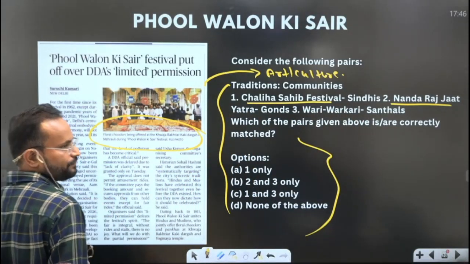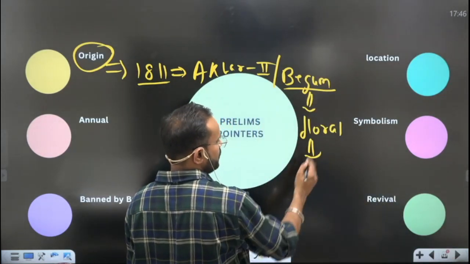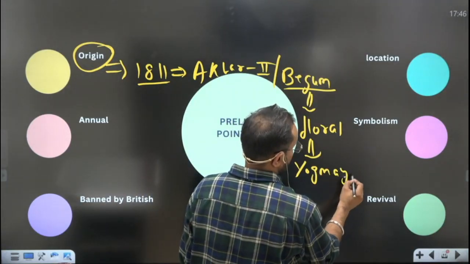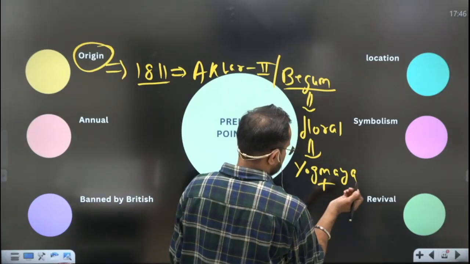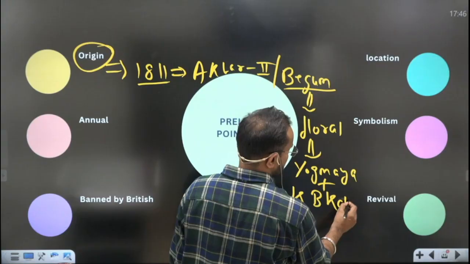So she was the one who started, and she offered this floral chadar at two places. One was the Yog Maya temple and the other was the Dargah of Khwaja Bakhtiyar Kaki.